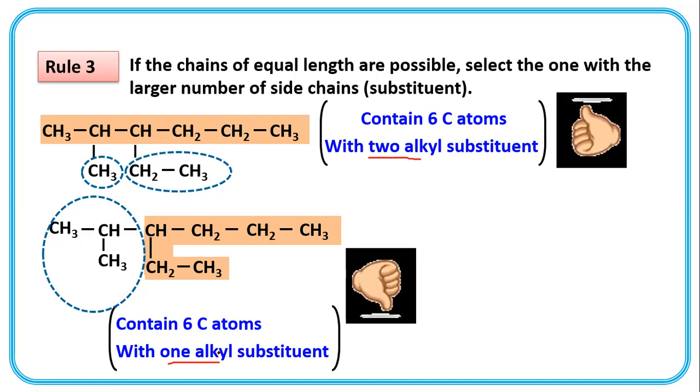So the first one is correct. A larger number of side chains or substituents should be there in the selected longest chain.